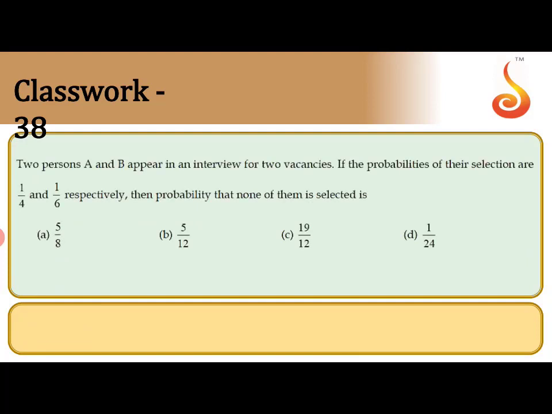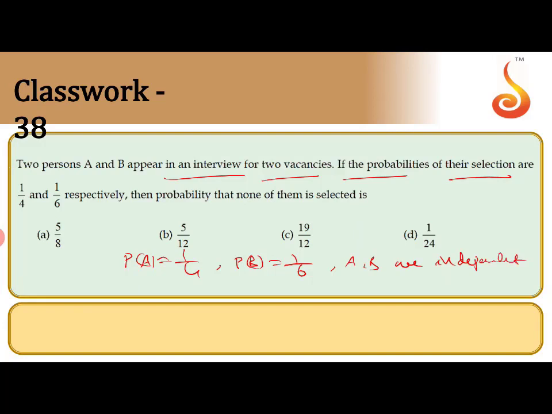Next. Two persons A and B appear in an interview for 2 vacancies. The probability of their selection is 1 by 4 and 1 by 6 respectively. Find the probability that none of them is selected. So here the probability of A selection is 1 by 4. Probability of B selection is 1 by 6. So probability that none of them will be selected means they are independent. Here A, B are independent.